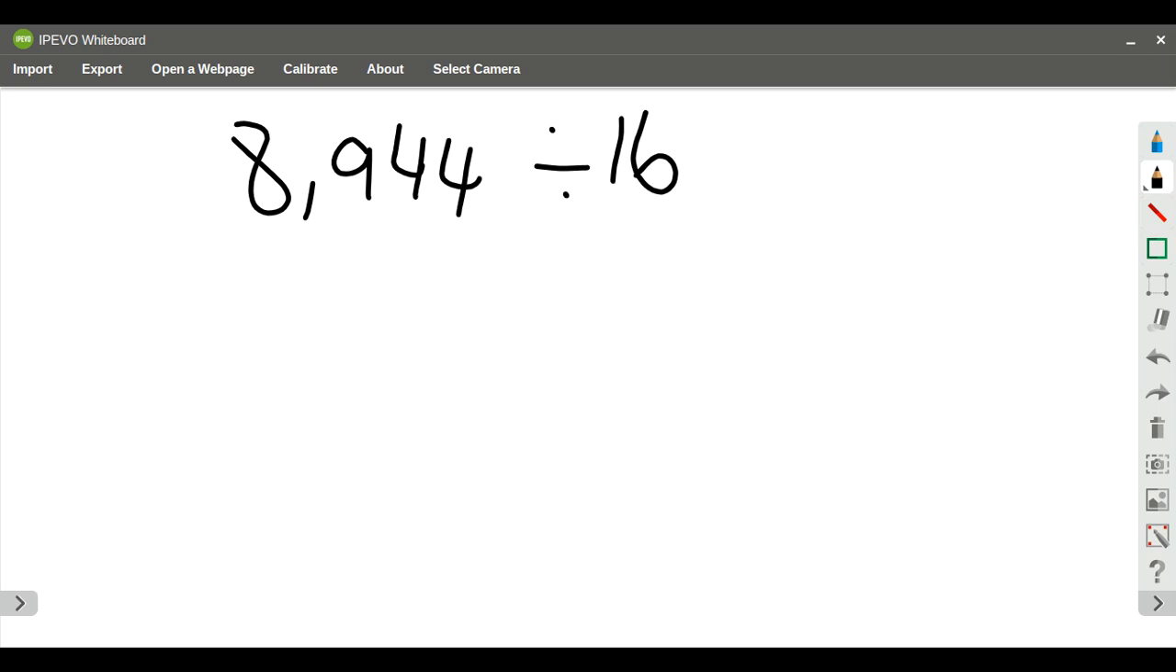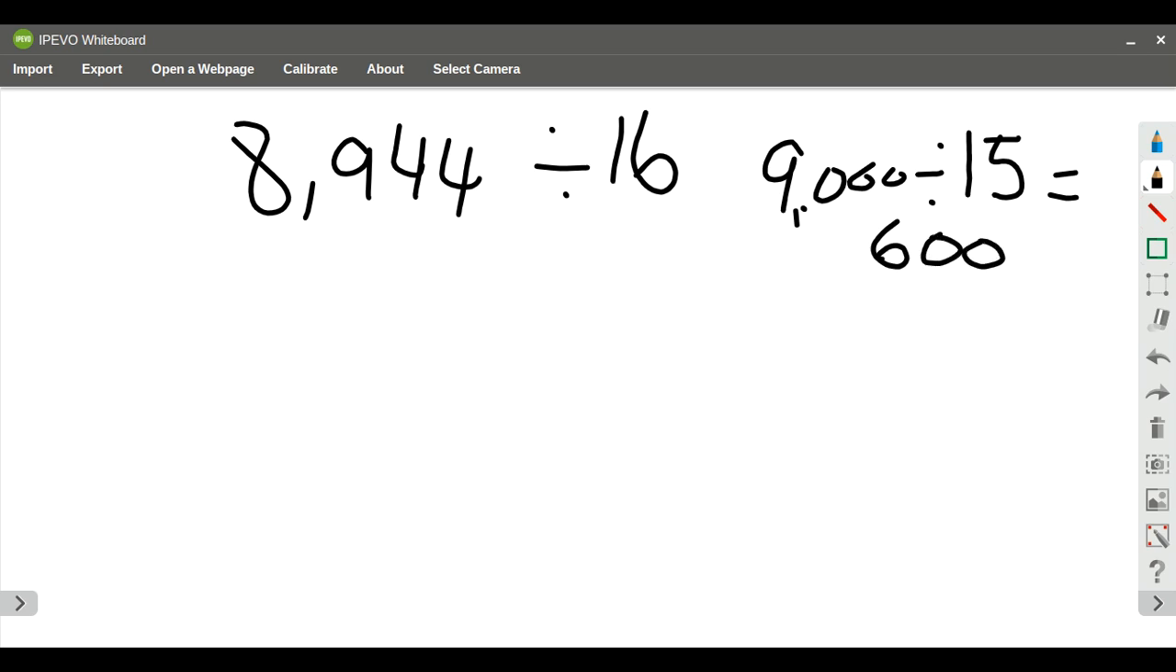So the first thing I'm going to do is my estimate to check for reasonableness. So I'm going to say that 16 is going to be close to 15, and that 8,944 is going to be close to 9,000. So I'm going to do 9,000 divided by 15. And when I do 9,000 divided by 15, I'm going to get 600 because 90 divided by 15 is 6, and those two zeros would come over to the quotient. So 600 is going to be my answer. So my answer should be around 600 when I check for reasonableness.